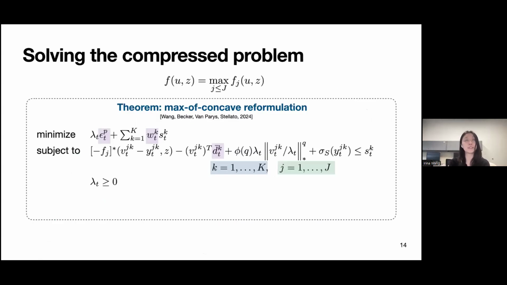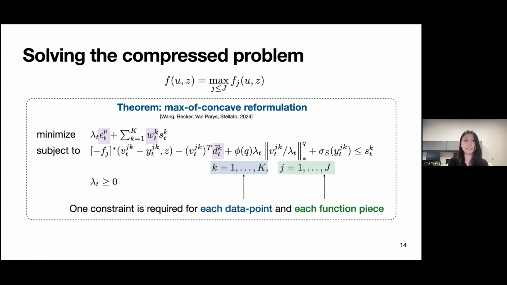So how do we solve this problem? We assume that the objective function is a maximum of concave formulations in terms of u. So we can use standard arguments in Lagrangian duality to create this reformulation to solve this problem. And we note that the epsilon value for the radius of the uncertainty set, the weights, parameters w, and the centers, d bar, are all within this formulation. Another important thing to see is that at least one constraint is required for each data point and each function piece that we have. So for each k and each function piece, we're introducing new constraints and also new auxiliary variables.